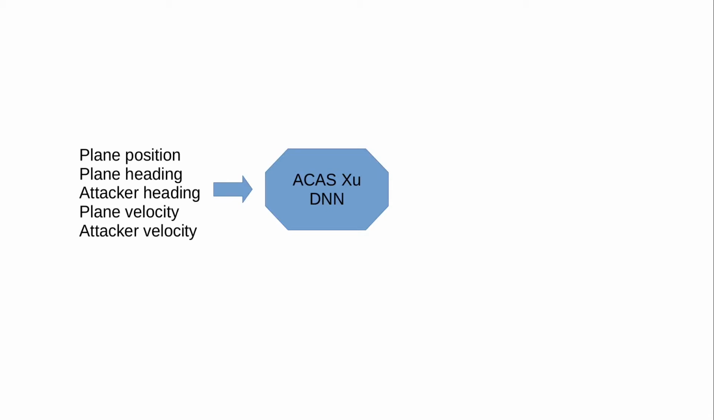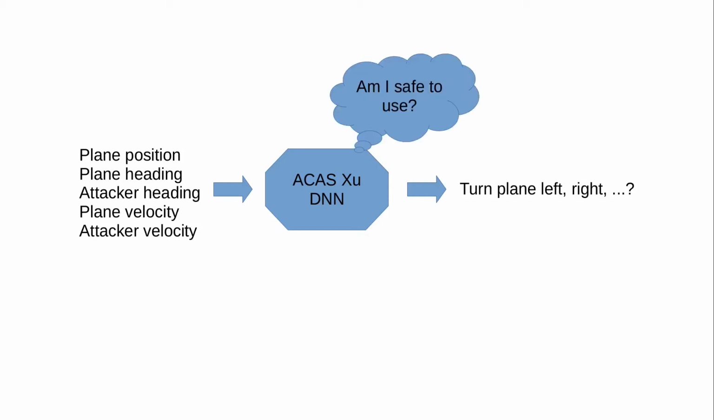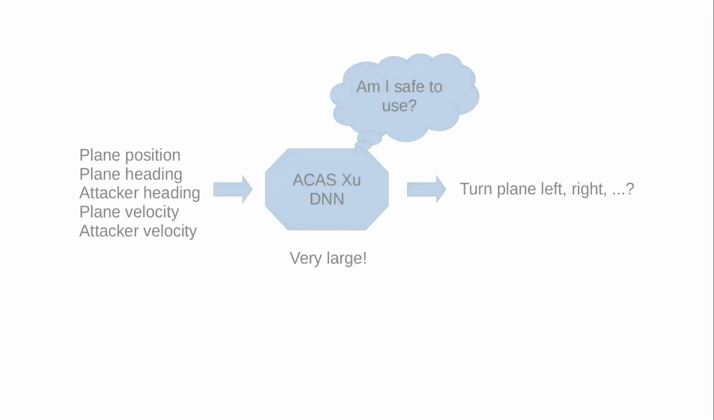DNNs are also quickly being applied to safety-critical applications. The ACAS-XU DNN, for example, takes as input a description of an airplane and its surroundings, and provides a direction to the plane, such as whether to turn left or right. Of course, we want to ensure that these DNNs are safe to use. However, the large size and extreme nonlinearity of such DNNs causes standard verification approaches to fail. This has motivated research in scalable DNN verification.